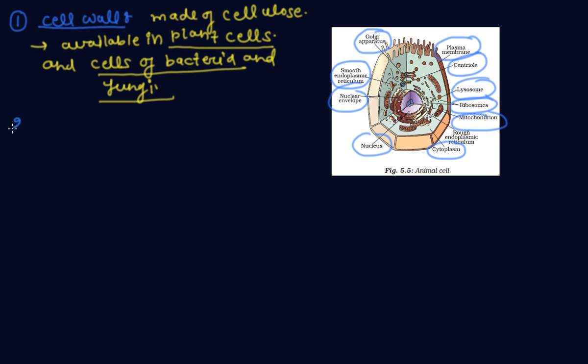The second part of the structure of the cell is the plasma membrane. This is the plasma membrane. Basically, the plasma membrane is a semi-permeable membrane.